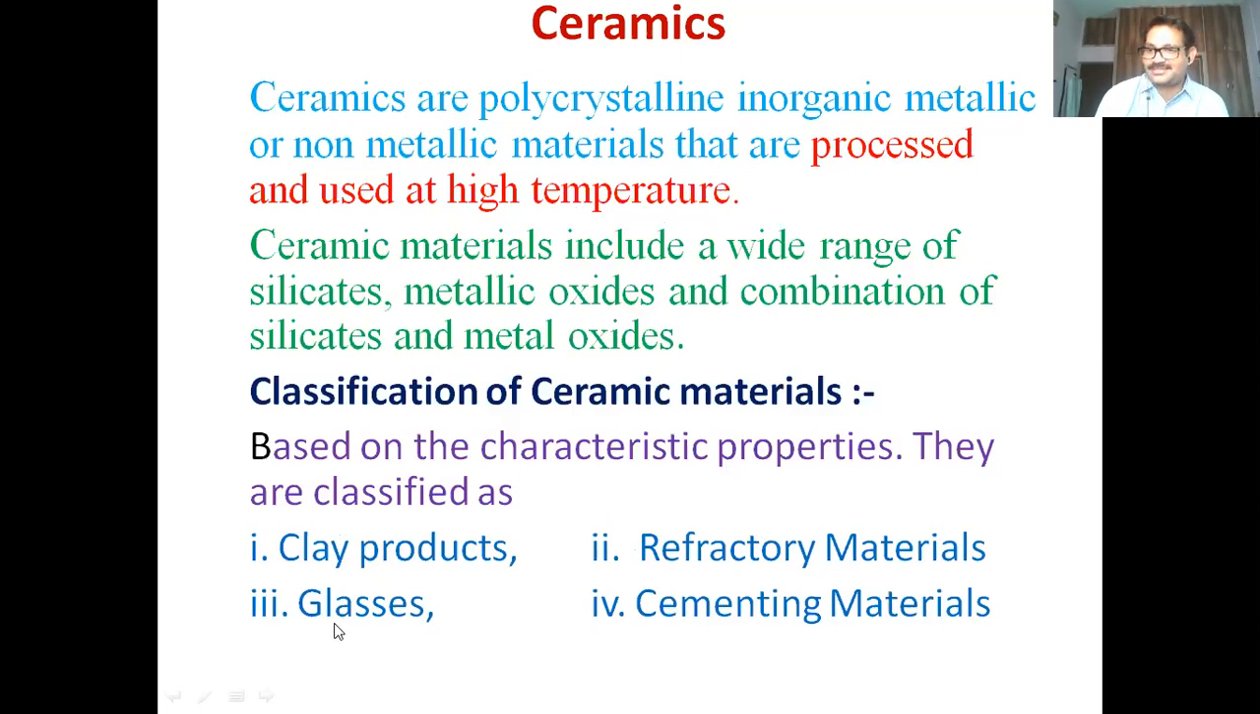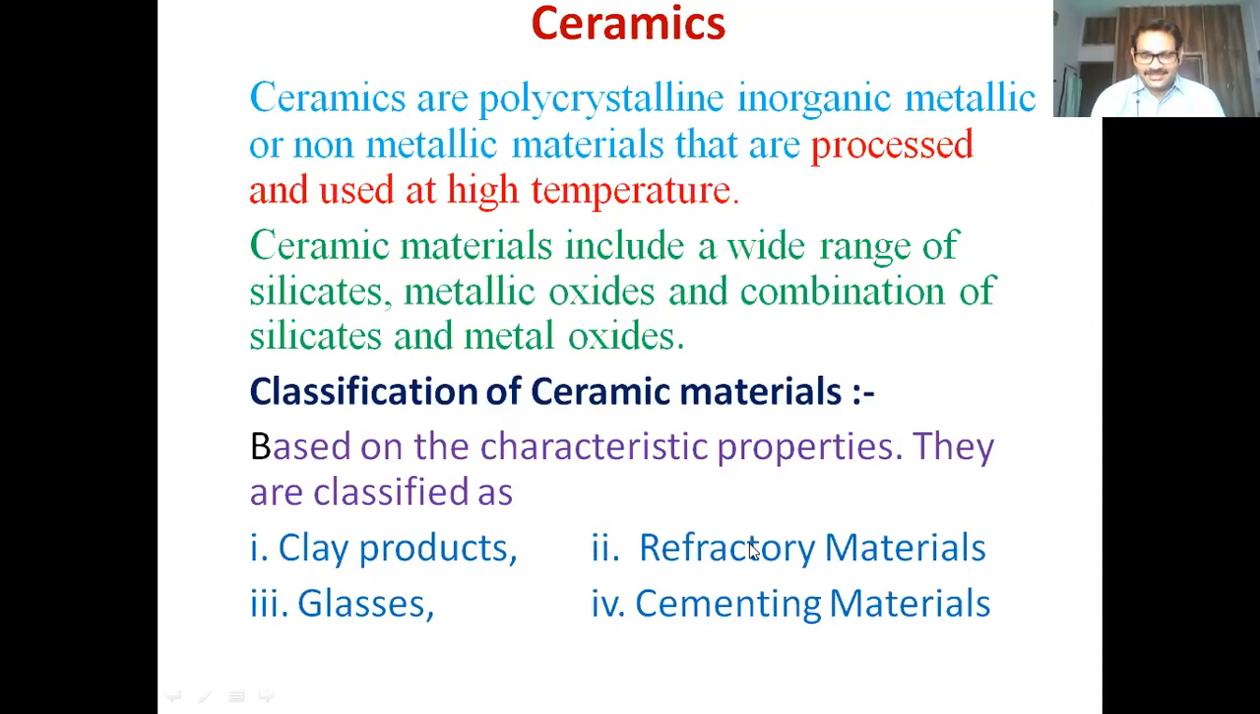Glass is processed at high temperature, so that is why it is not a restriction here. I'm giving only four examples. Any materials which are processed and used at high temperature come under the class of ceramic materials. It is not restricted; some additional compounds are also there.